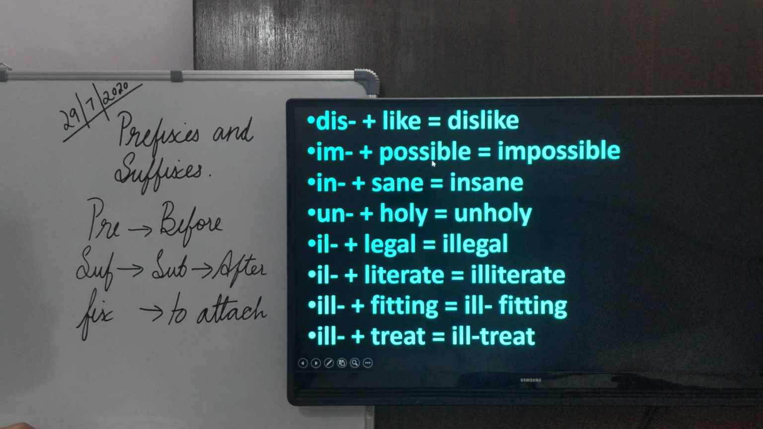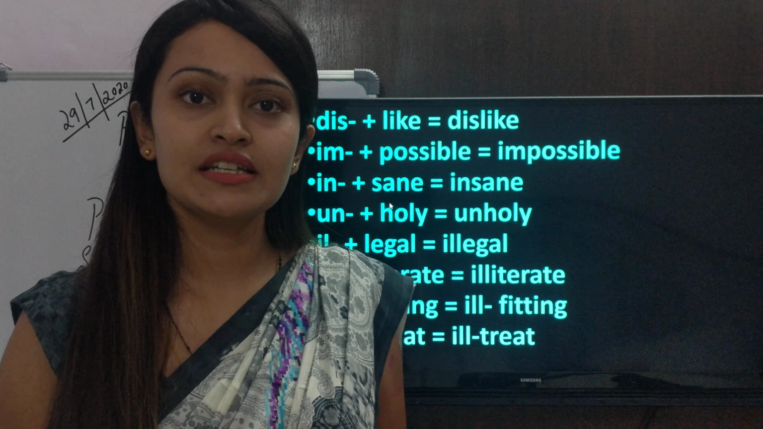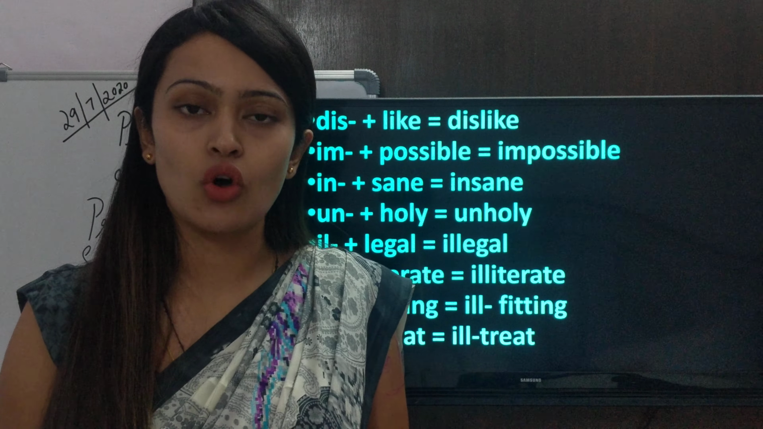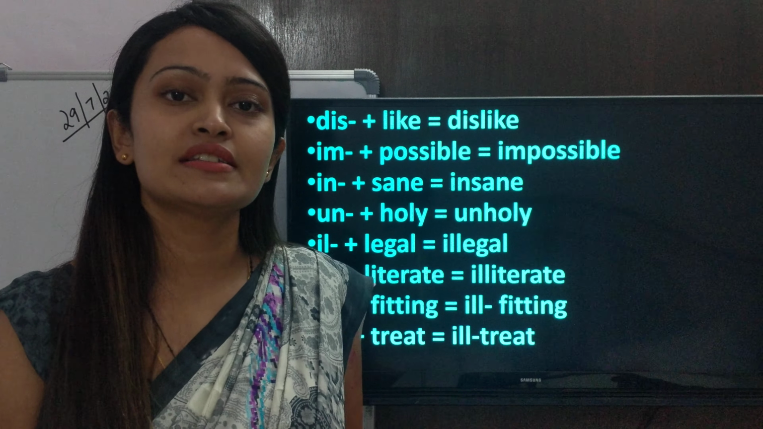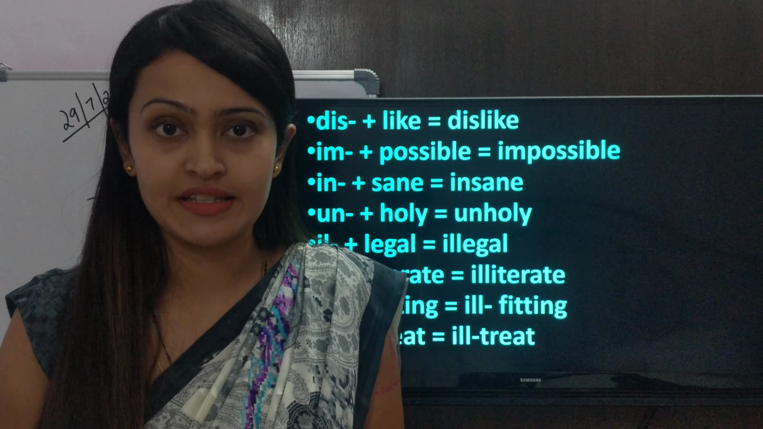Im plus possible is equal to impossible. In plus sane is equal to insane. Now what is the meaning of sane? Sane means somebody who's mentally fit, who's normal. So insane means that a person who's mentally not fit is in a way crazy.